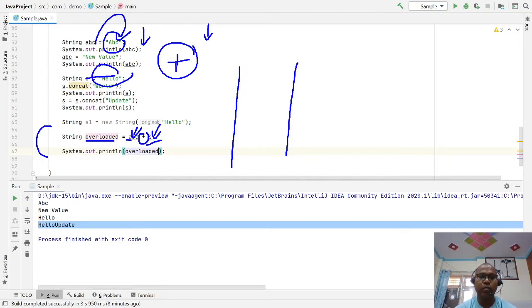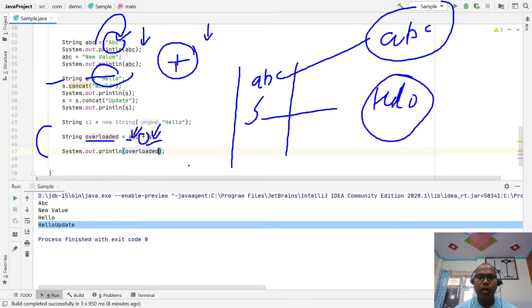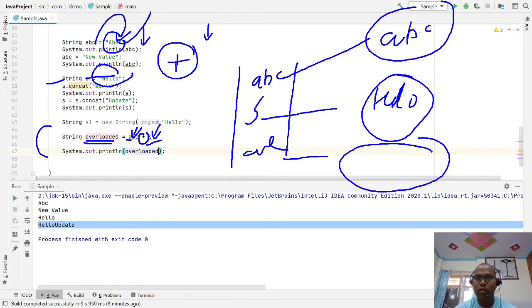So here abc is pointing to the abc object, and s is pointing to hello. Whenever you do the overloaded abc plus s, the result refers to the concatenation of these two strings, abc and hello.